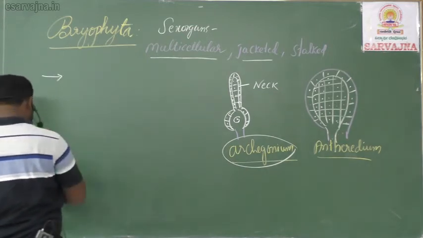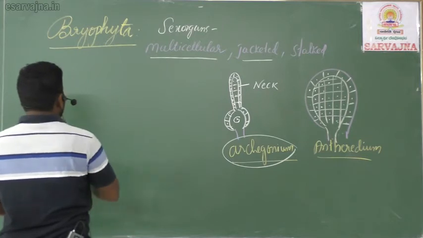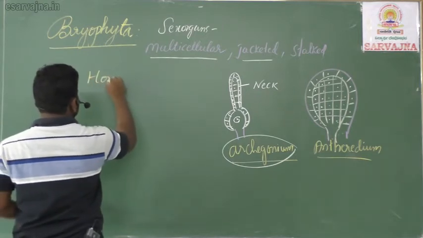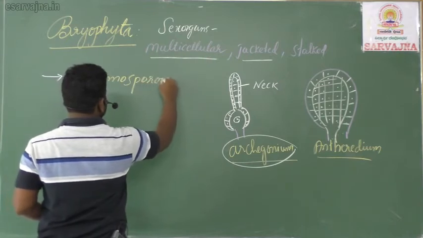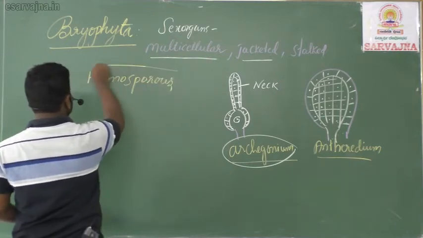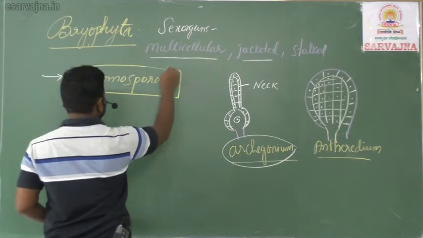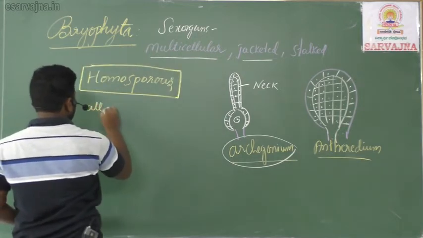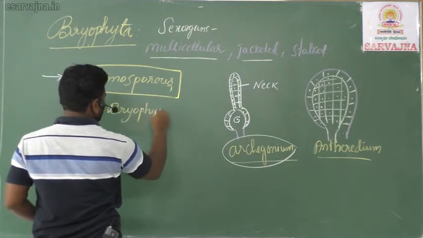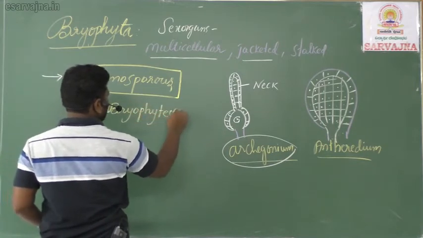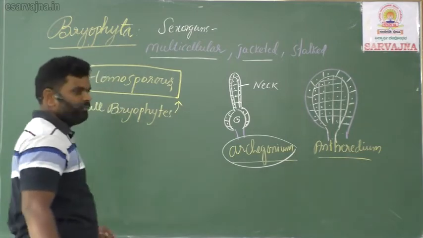Next one. Bryophytes are all homosporous. This is very important. All bryophytes are homosporous. What is the meaning of homosporous?